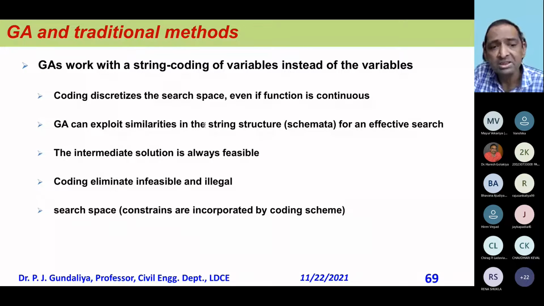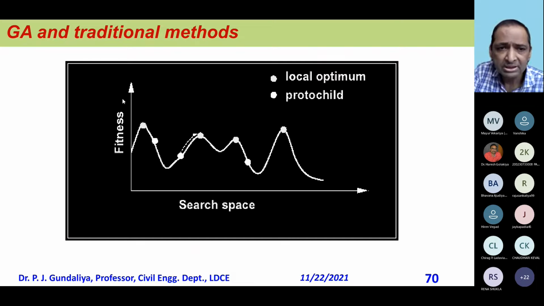GA works with the string. Already talked about this. You see that a single point is here, it terminated here, but our solution is here. But if I give a population, 1, 2, 3, 4, 5, 6, 7, 7 population I have given, it may immediately find out what the solution is. So you see that this is the solution directly. I got it in the first chance only, suppose.